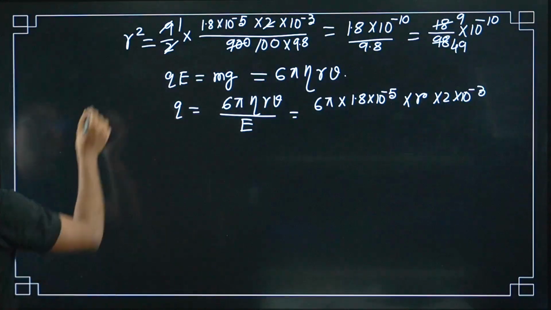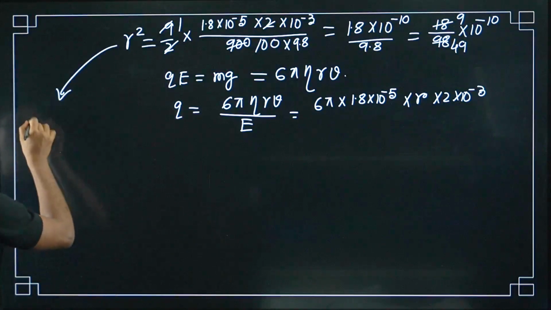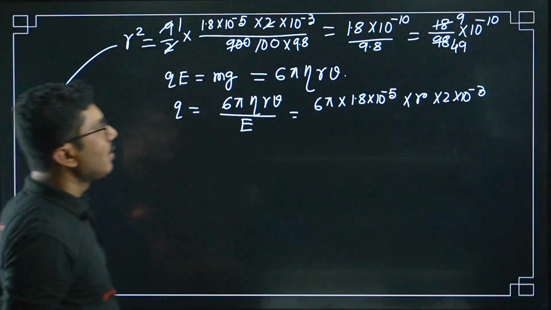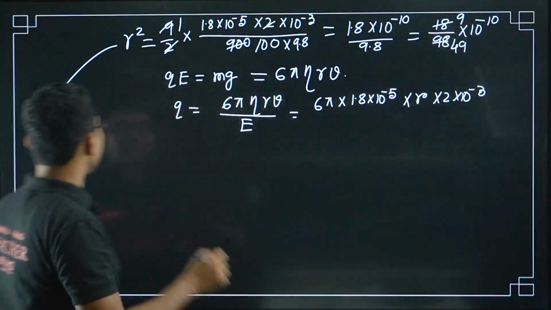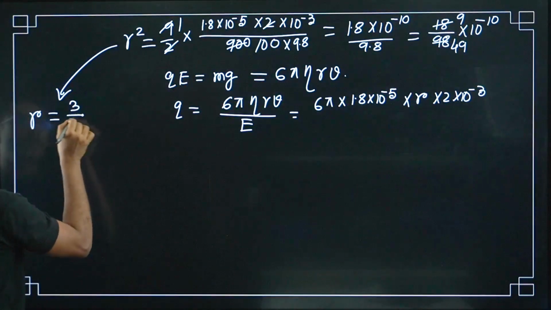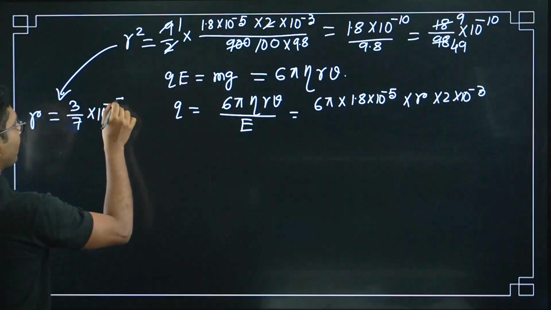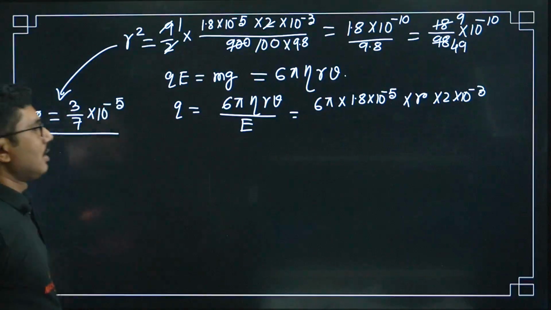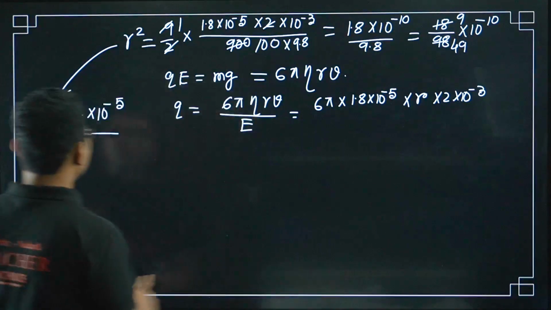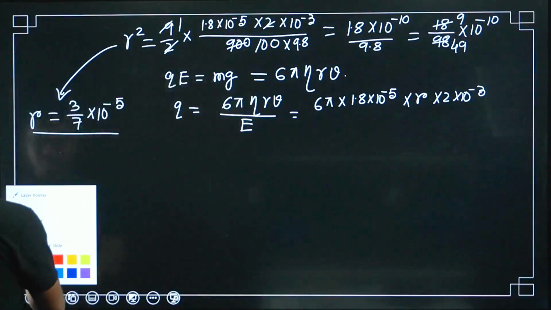Okay, so here r will be equal to the square root of this, which is 3 by 7. Yes, so now it becomes much easier. So the square root is possible, and we have found the value of r finally.